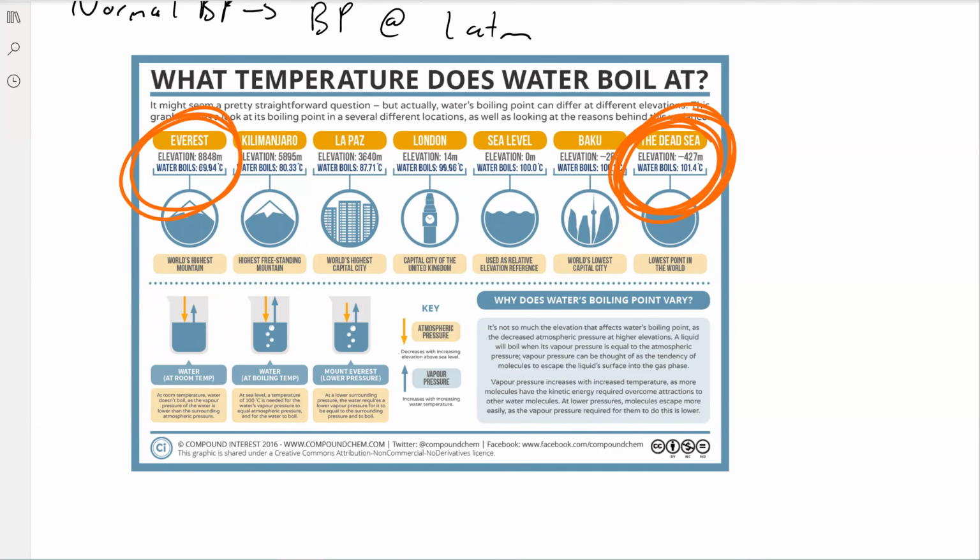This is also kind of how a pressure cooker works, right? A pressure cooker cooks food faster. The reason that it can cook food faster is because your water can go above 100 degrees Celsius. Whereas if you were just cooking a pot of water, it would only be at 100 degrees Celsius.